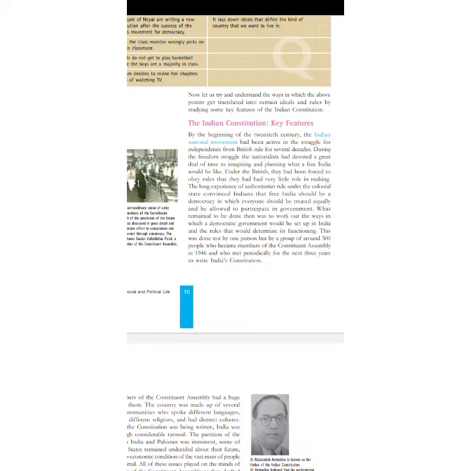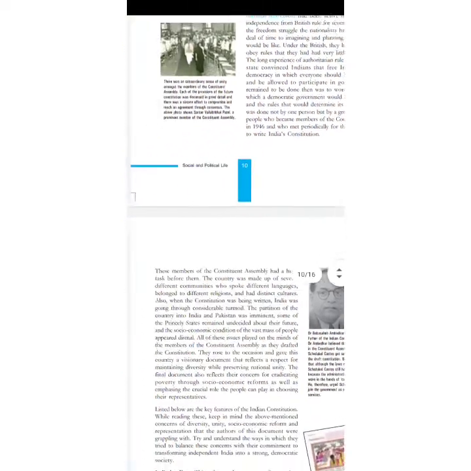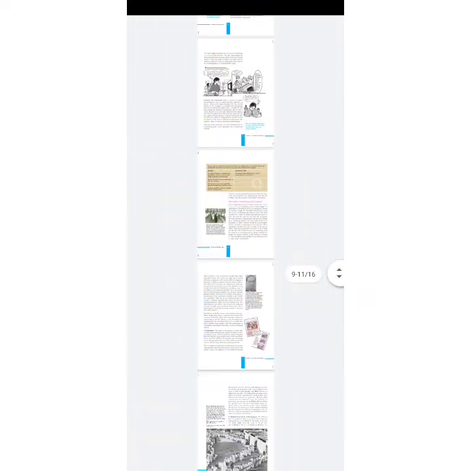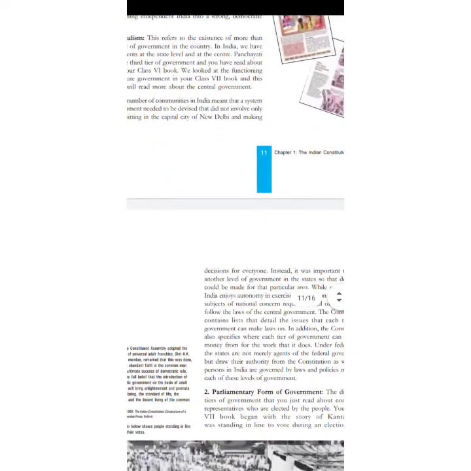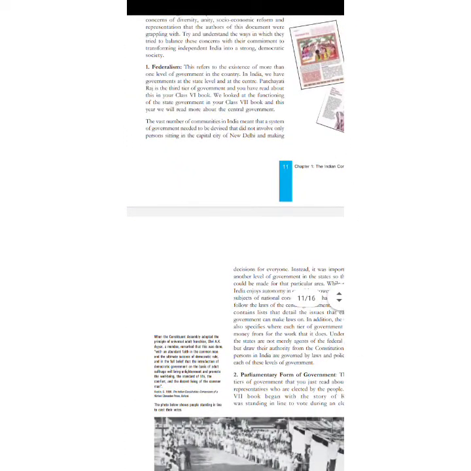So the five basic pillars that we talk about, the first one is federalism. Federalism means you would have the center and the state running simultaneously, but with autonomy in power, autonomy in the subjects that the nation would be dealing with and the state would be dealing with, and a kind of mutual and healthy interaction between the two.